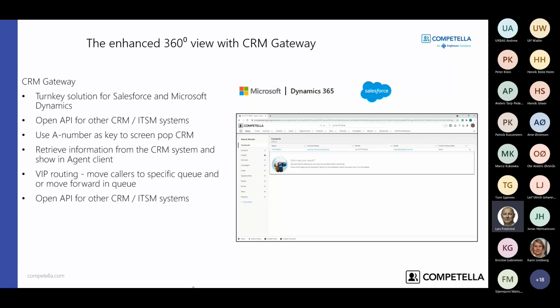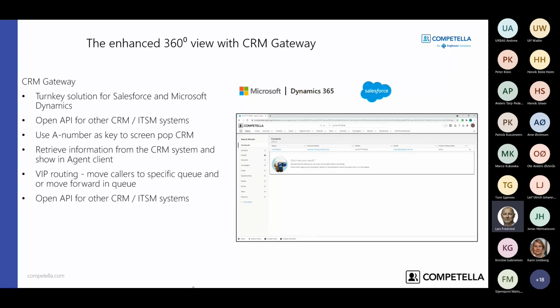Good. The Competella solution offers enhancements to the 360-degree view, which I've presented to you already. That is, for instance, the CRM gateway for the contact center enterprise. With this solution, we have click-next integration for Salesforce and Microsoft Dynamics, so a turnkey solution.